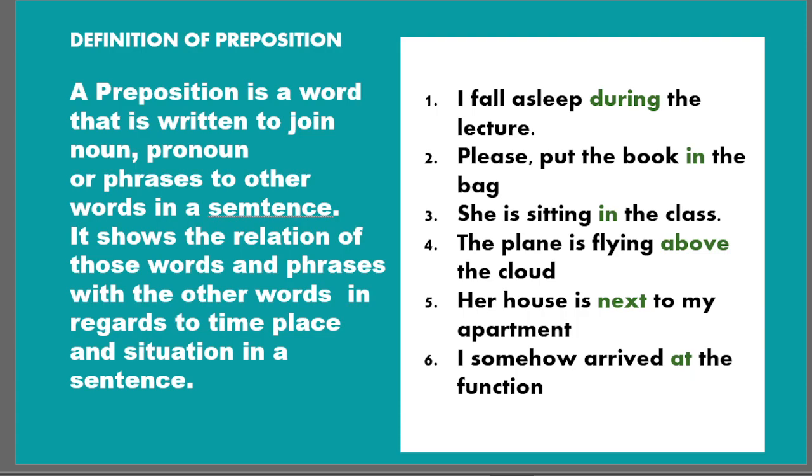Please put the book in the bag. So in is the preposition here. She is sitting in the class. So in is the preposition here. The plane is flying above the clouds. So above is the preposition here. Her house is next to my apartment. So next is the preposition. I somehow arrived at the function. And here at is the preposition. So that's how a preposition connects words in a sentence. Let's continue.